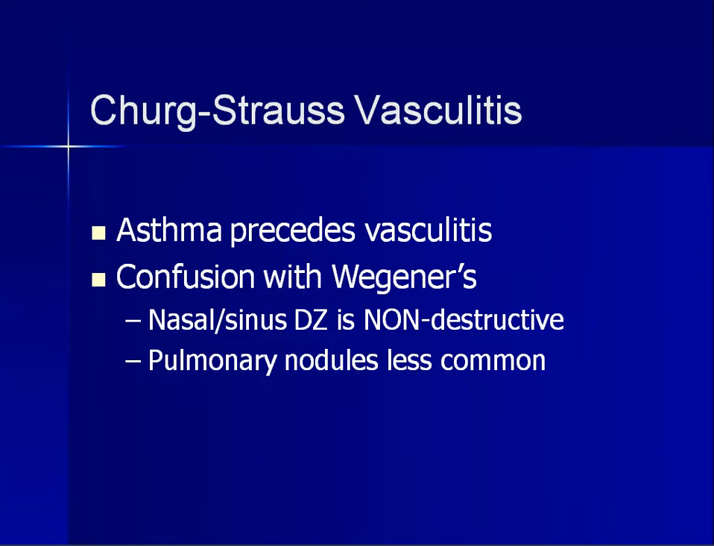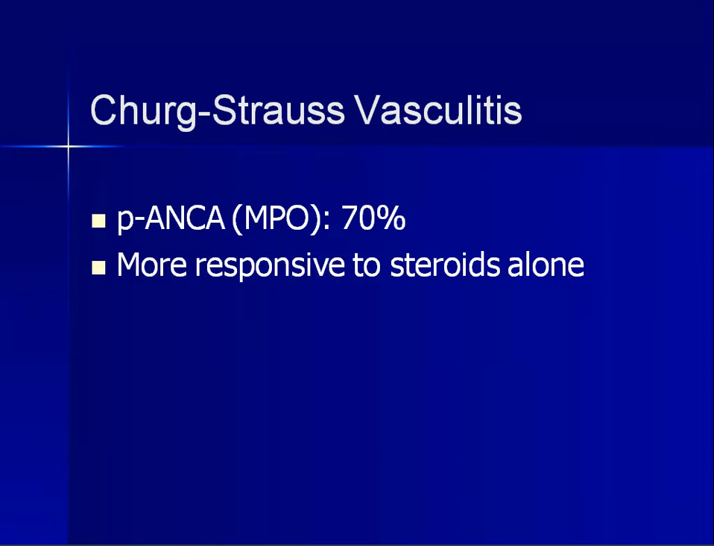So here you can see asthma precedes the vasculitis. This is very important. Asthma precedes the vasculitis in Churg-Strauss vasculitis. And for the differential diagnosis, normally we get confused with Wegener's granulomatosis, whereas in Wegener's granulomatosis, you won't see asthma preceding the vasculitis. So the important take-home point is that asthma preceding the vasculitis is seen in Churg-Strauss vasculitis. And the presence of P-ANCA is seen in 70%.